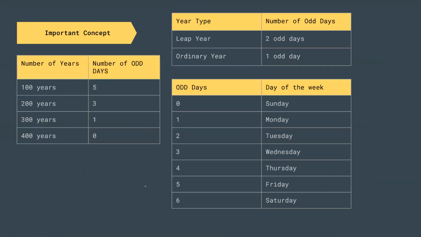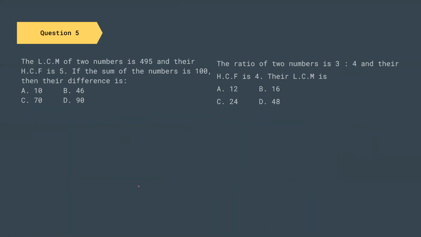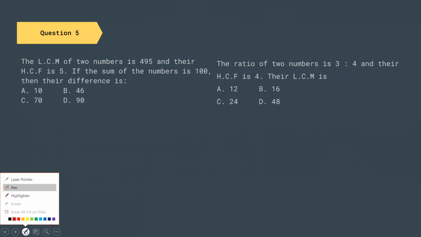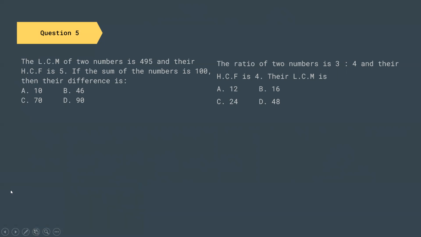Before we do question number 4, let us do question number 5. Let us complete this question and then we can go to question number 4. Okay. So what they're saying is that the LCM of two numbers, these two questions are of the same type. So the LCM of two numbers is 495 and their HCF is 5. If the sum of the numbers is 100, their difference will be?